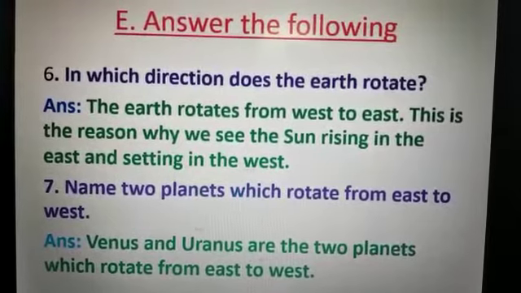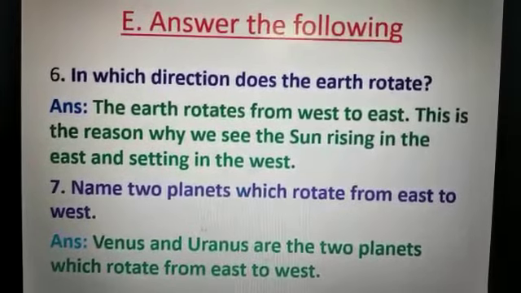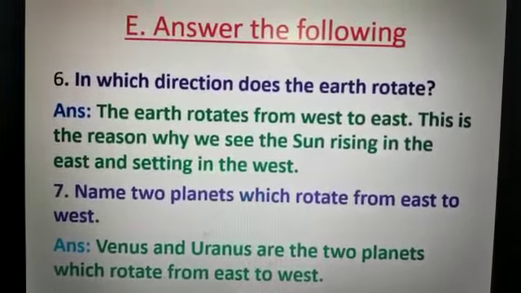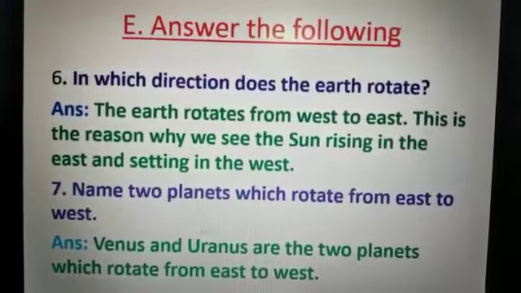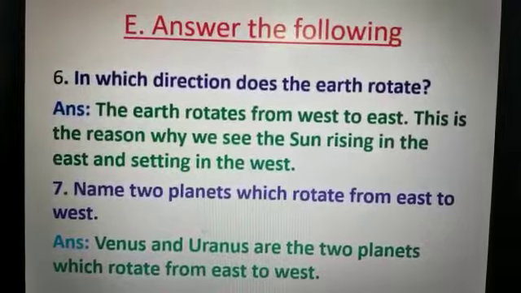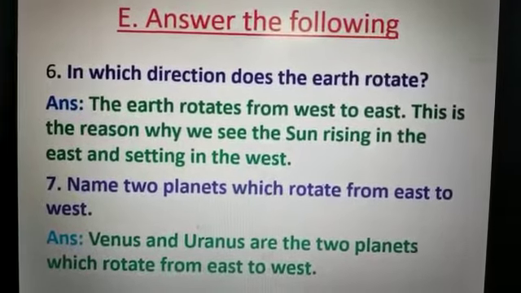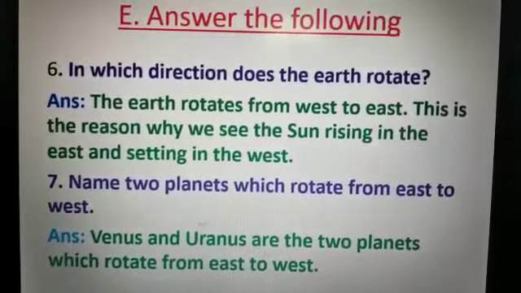So in which direction does the earth rotate? The answer is the earth rotates from west to east. This is the reason why we see the sun rising in the east and setting in the west.